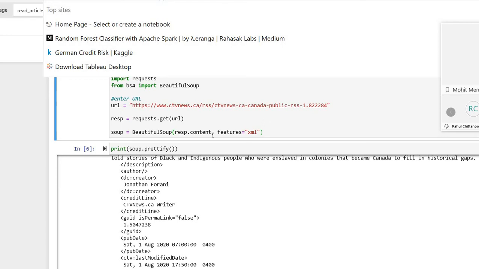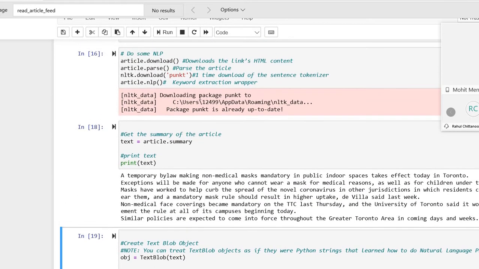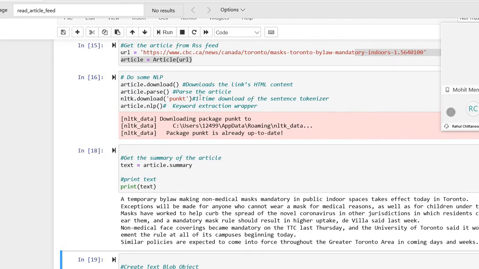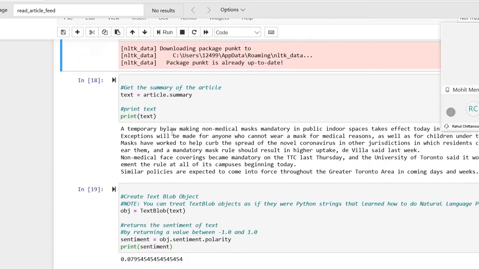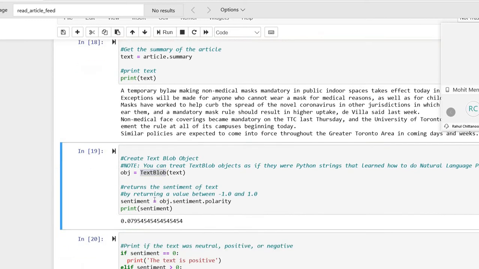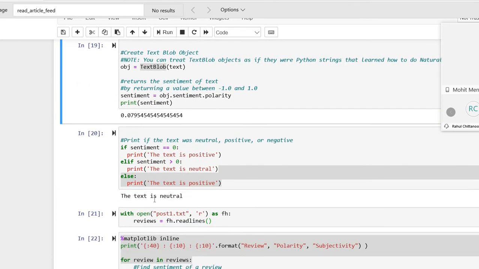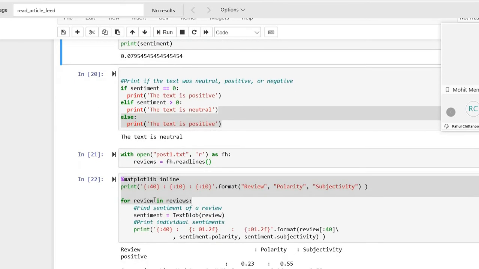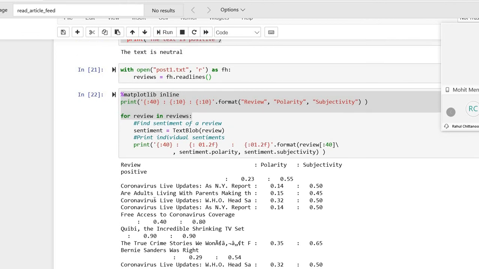Hello, Professor. We are retrieving the articles from both CBC and CTV, and then we are performing the sentiment analysis. Mohit has done the article summarization, and from the summary, I have used TextBlob to find the polarity of the particular summary. This is the result for the CBC article. Based on the result, I checked whether the text is positive, neutral, or negative, and I got that the text is neutral.